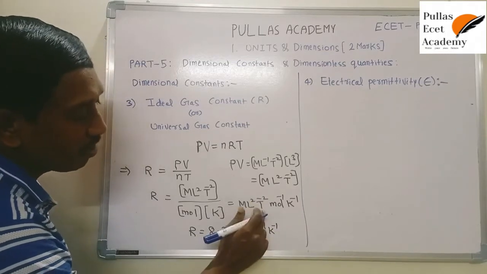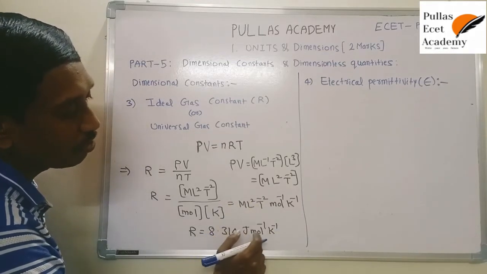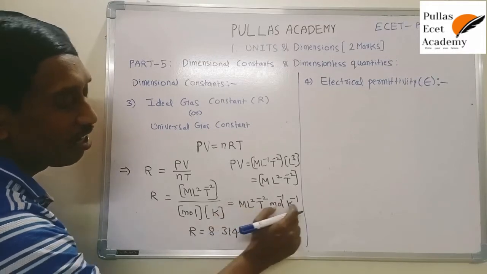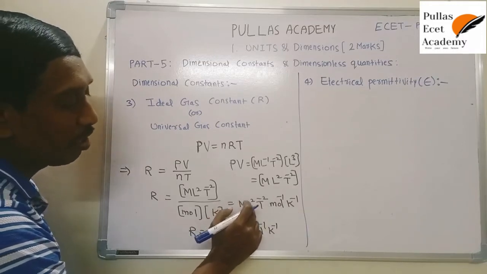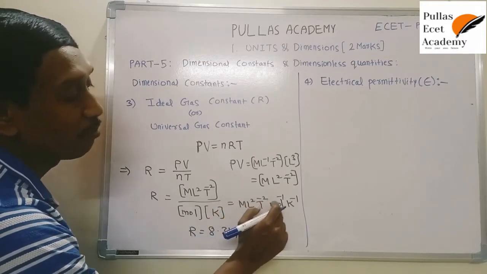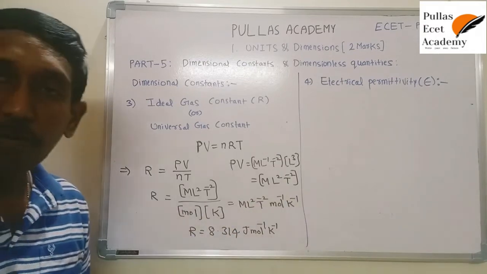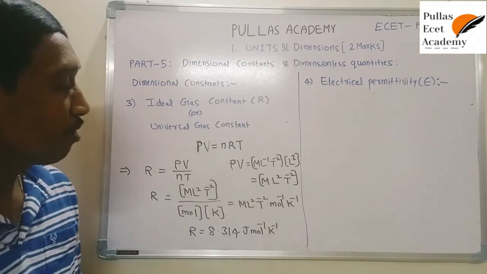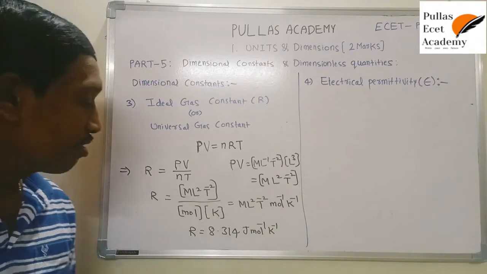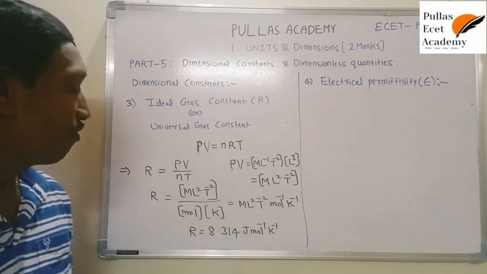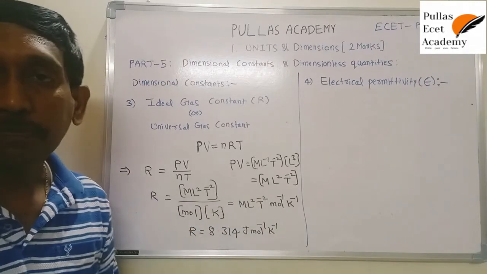The dimensional formula is energy, so instead of this, write joule into mole inverse Kelvin inverse. Otherwise, based on this equation, kilogram meter square second inverse square mole inverse Kelvin inverse. That's also similar, but it is simpler, which is why we use these units. This is the dimensional formula of capital R.